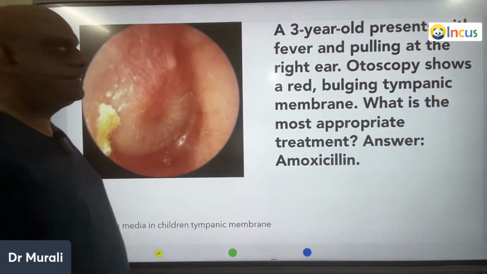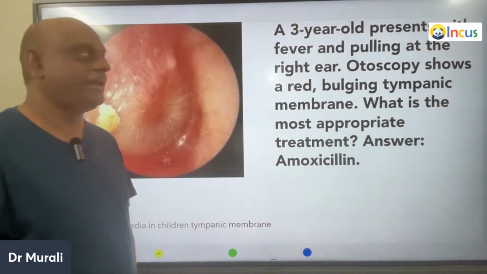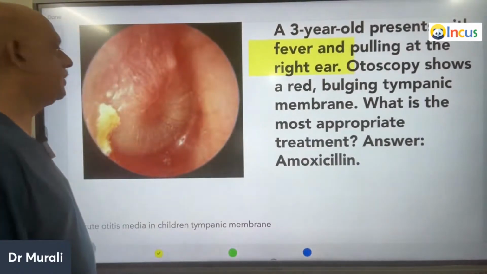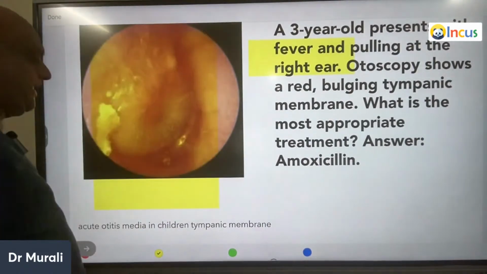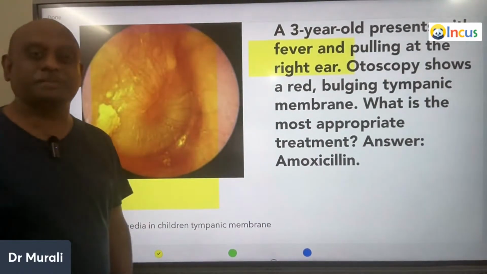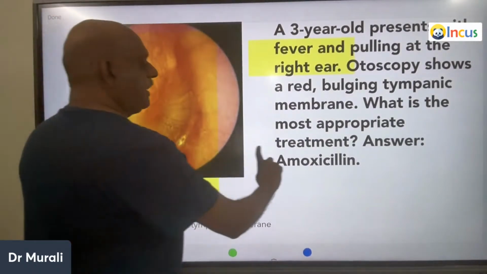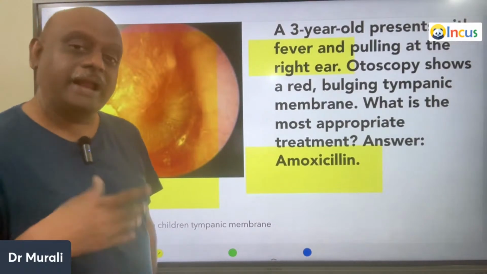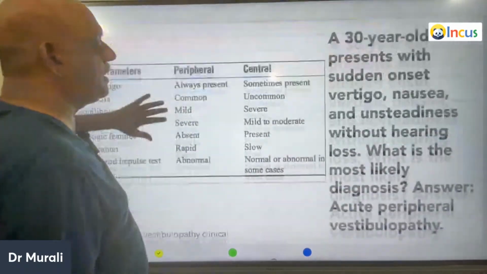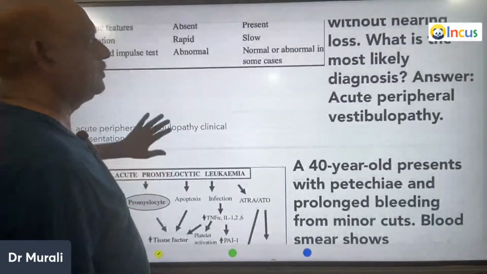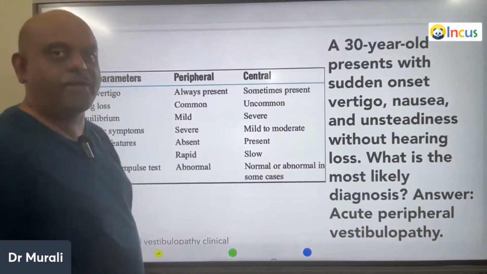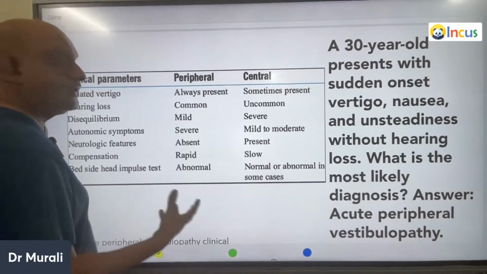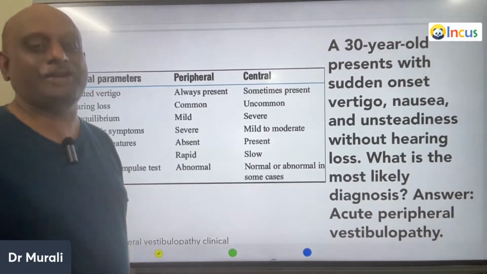Now, doctor, a 3-year-old presents with fever and otoscopy showing a red bulging tympanic membrane, acute otitis media. So you need to treat with amoxicillin, which gives a wonderful coverage of the gram-positive cocci, which are commonly responsible. So now, doctor, a 30-year-old with sudden onset of vertigo, nausea, unsteadiness, without any hearing loss.